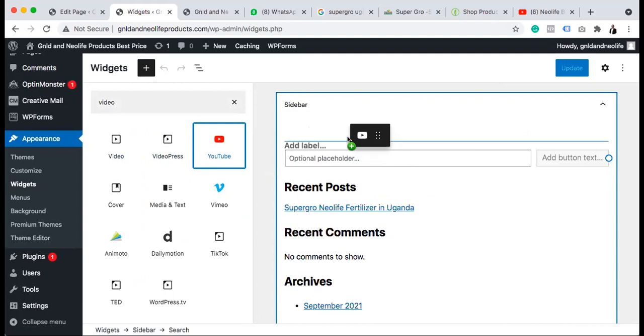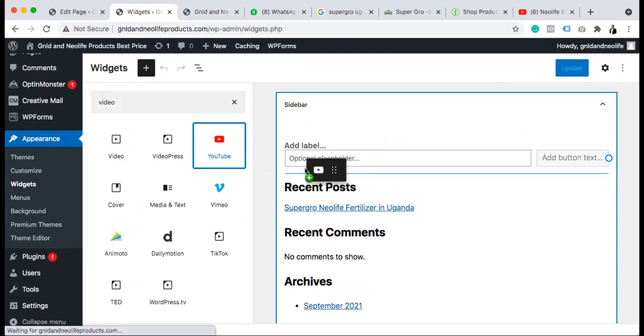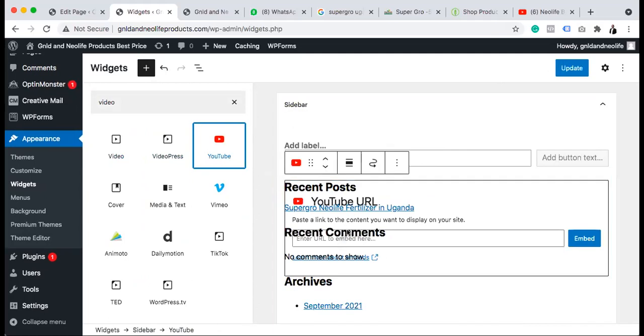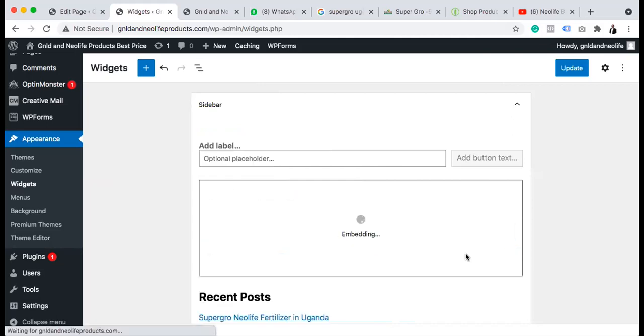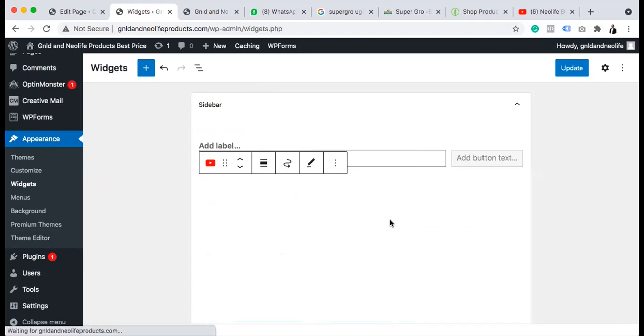So maybe I put the video under the search. The search is actually on top. I put the video, and immediately it tells me to enter the video link. So once I enter this,